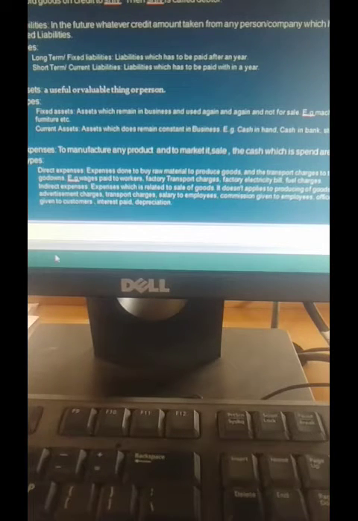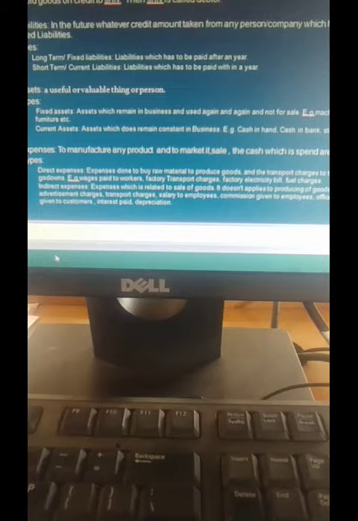Yes, so whatever vehicles he purchases, they remain in the business so that he can transport the goods to the customer, to the other party. So he will not sell the vehicles. They will remain in the business so that those vehicles can give profit to the business.